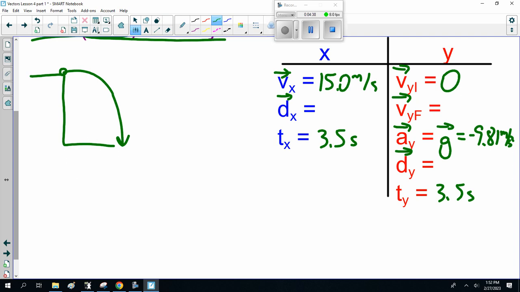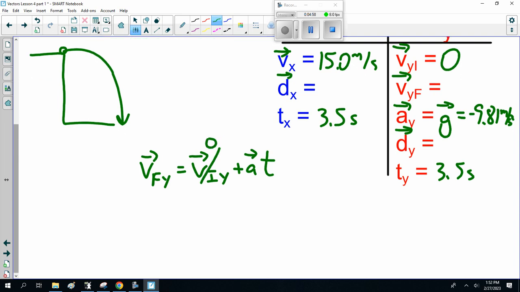We don't need displacement. Oh, v final, sorry. V final equals v initial plus at. Now v initial is 0.